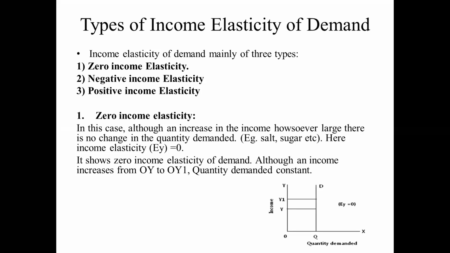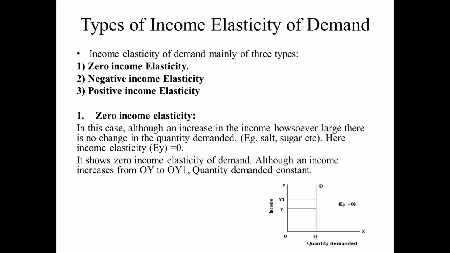It is classified into three types. One is the zero income elasticity, the second is the negative income elasticity, and the third is the positive income elasticity. Zero income elasticity. Okay, it is represented as EY equal to 0. That means in this case, an increase in income causes no change in the quantity demanded. For necessary goods, for example salt and sugar, a fixed amount of product is purchased. Okay, this is called zero income elasticity of demand.